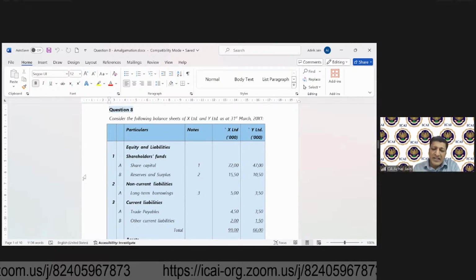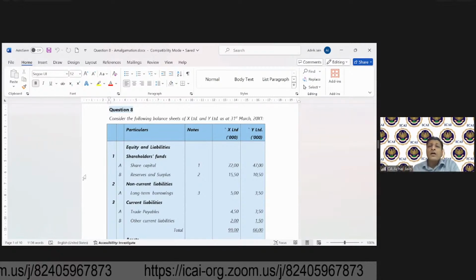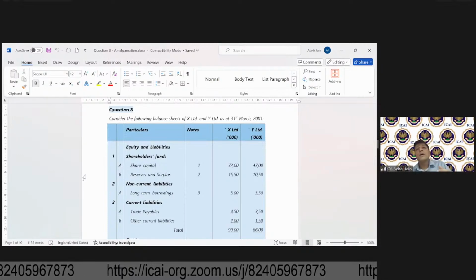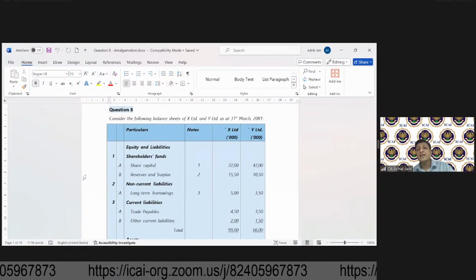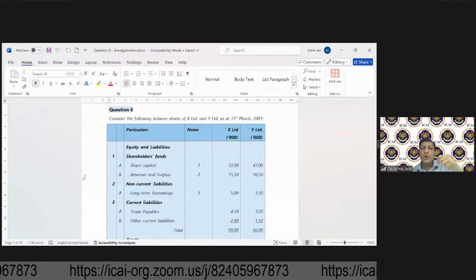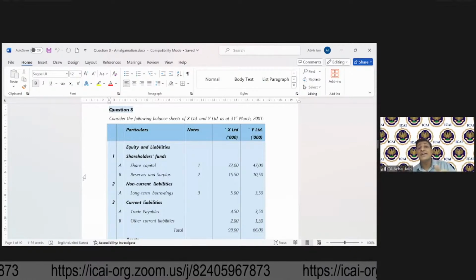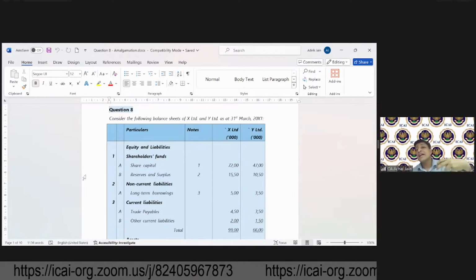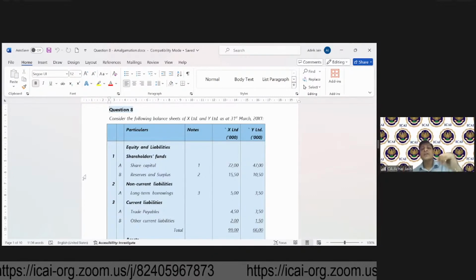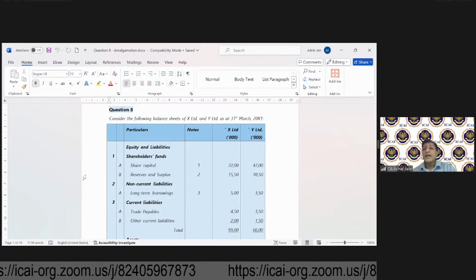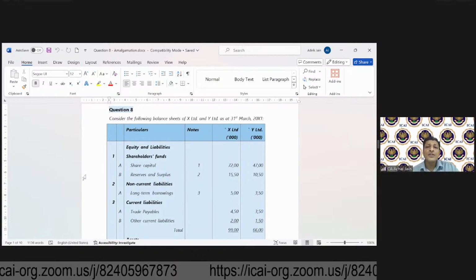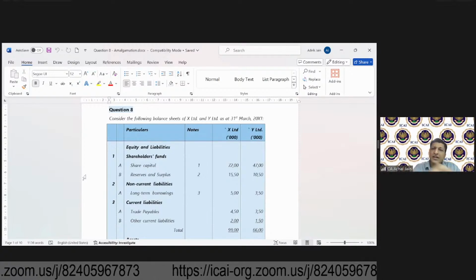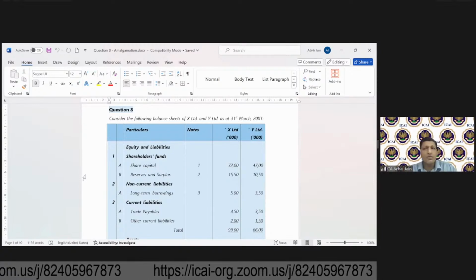See, for liquidation expenses, if you are looking at the books of accounts of the vendor company, the vendor is getting some amount from the vendee. Who is the vendor? In that example, Z Limited. So Z Limited will get cash. And where should this impact go? This will go to realization account. So you can revisit the accounting entries we discussed.